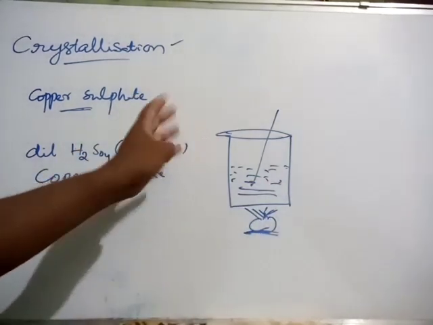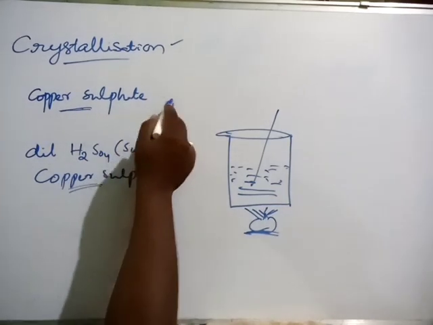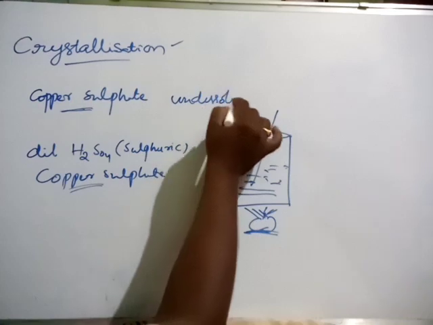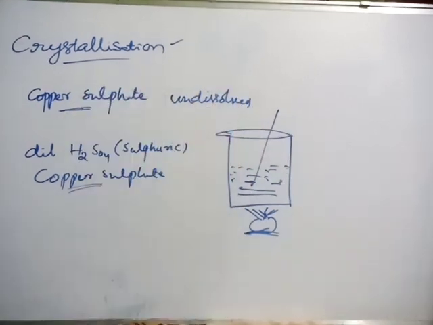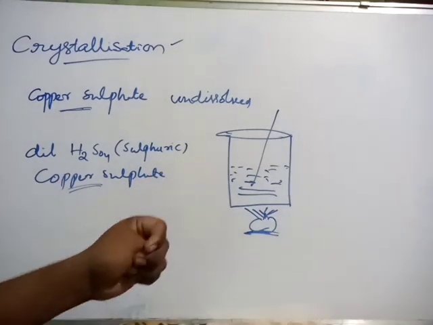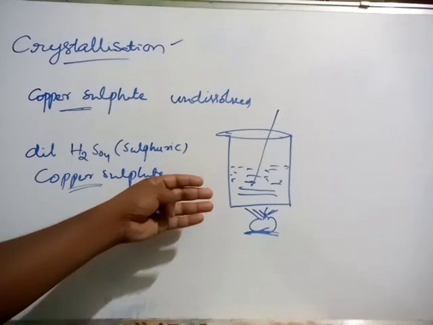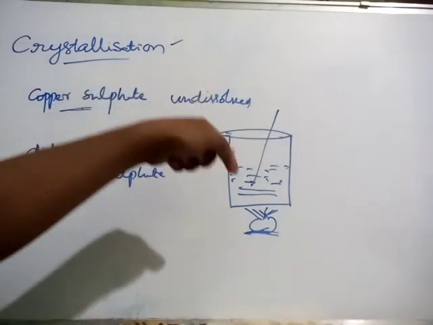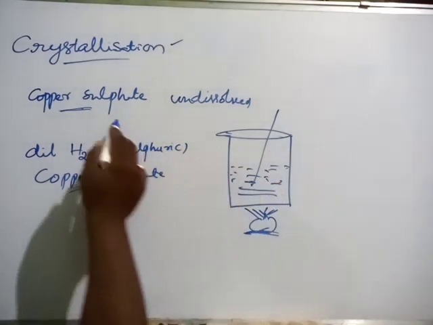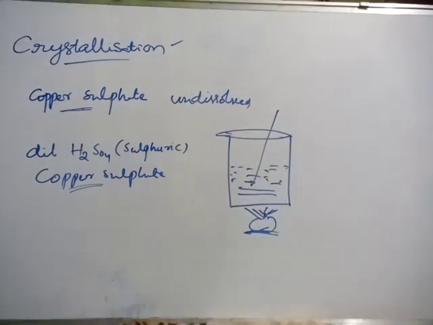By adding more and more, at a certain time definitely the copper sulfate remains undissolved, understand? That is what we call the saturation point, no? So when that liquid attains the saturation point, even if you add copper sulfate again, even after stirring we can't dissolve it in this dilute acid.